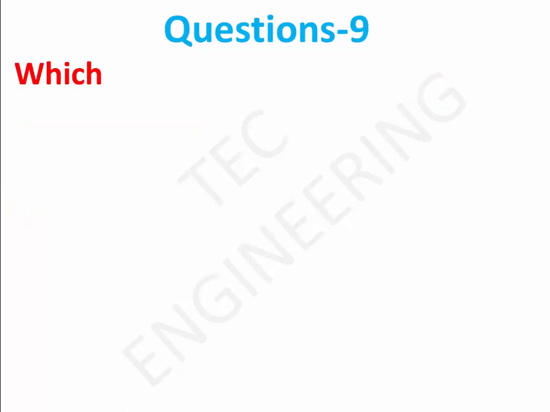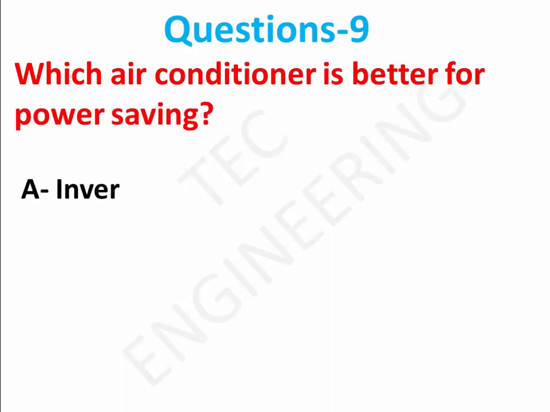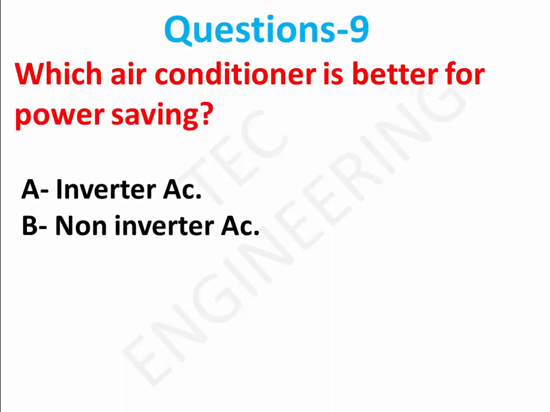Question 9. Which air conditioner is better for power saving? Option A, inverter AC. Option B, non-inverter AC. Right answer is option A, inverter AC.